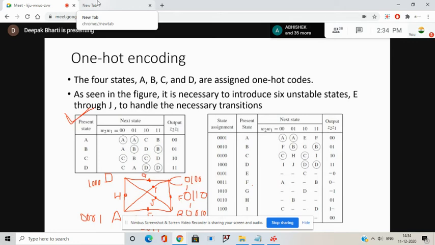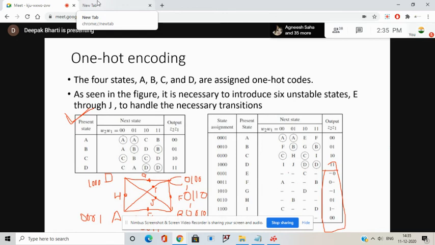So in the same way, you can find the codes related to all other unspecified states, say G, H, I, and J. Okay, and the state assignment can be done. And you already know how the output table has to be modified.